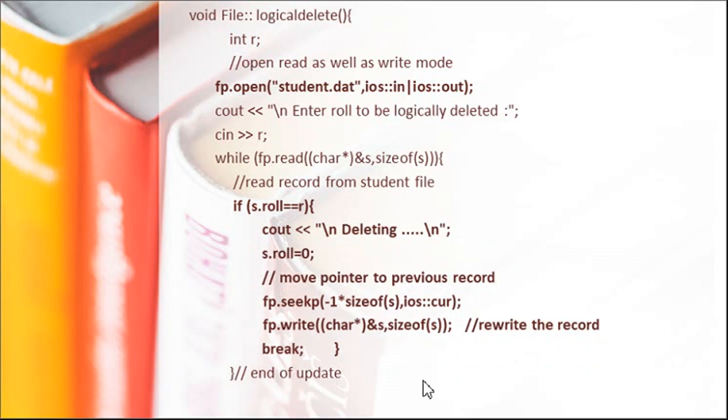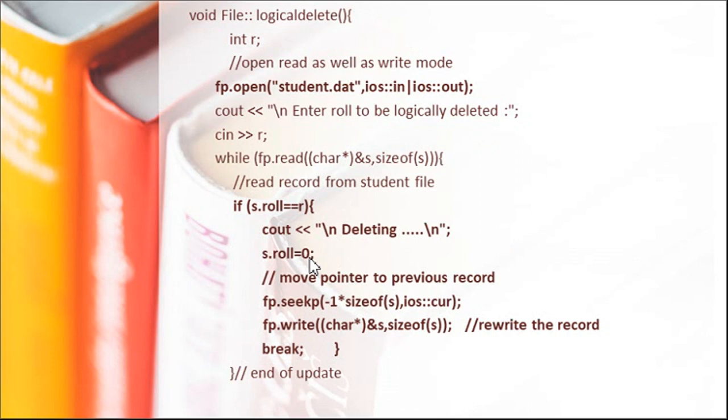Similarly, logical deletion is also the same as update. I have to read the record which I want to delete. I should open the file in input as well as output mode because I want to perform read as well as write operations. I will search for that record over there, make the roll number 0, and use seekp with -1. I will come back to that record, the pointer will be moved, I will write that record over there and stop. So that record's roll number will be 0.